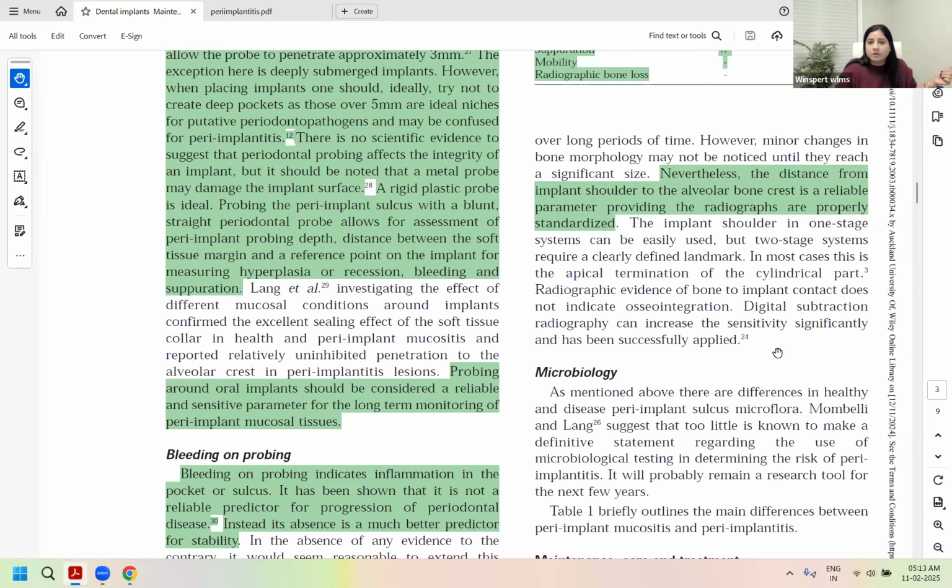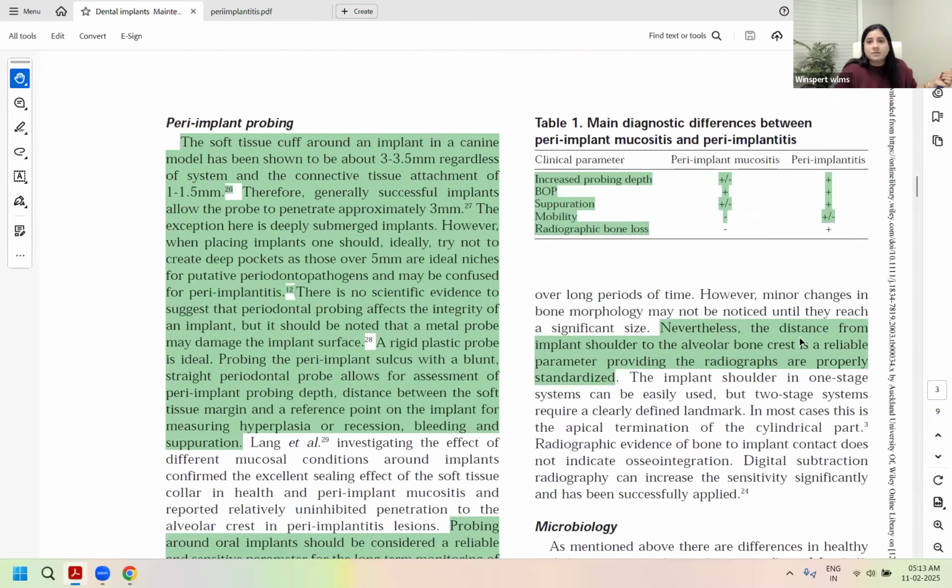Okay, so these are the factors on the basis of which you would assess your implant. Now let's summarize it. Increased probing depth may or may not be present with peri-implant mucositis, right? Because there can be recession also, because of the abnormal gingival morphology. So because of that, it may or may not be present. In peri-implantitis, it is present. Bleeding on probing is present in both, because peri-implantitis, if not treated, would be an actively infected and inflamed site. Suppuration is also present in both.